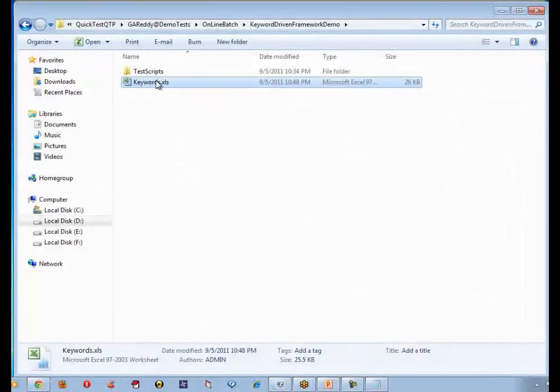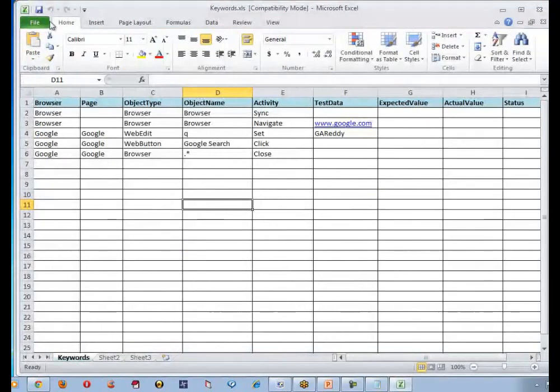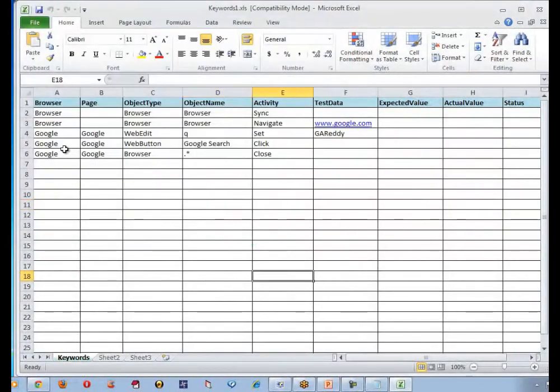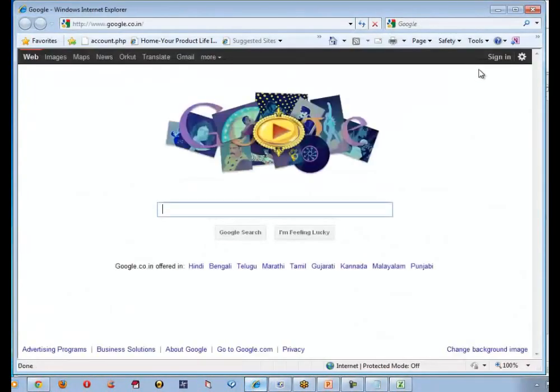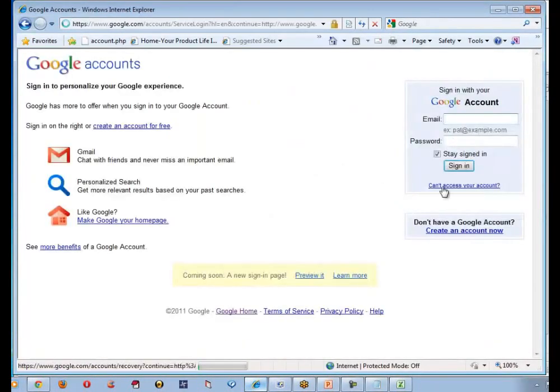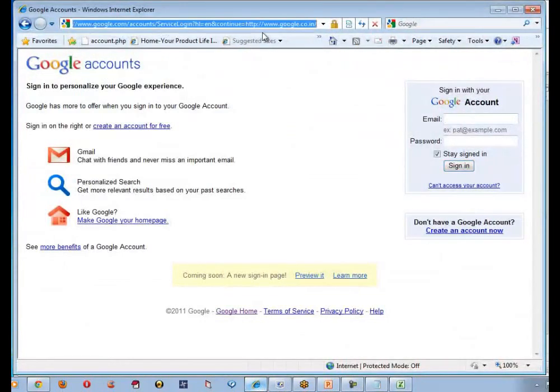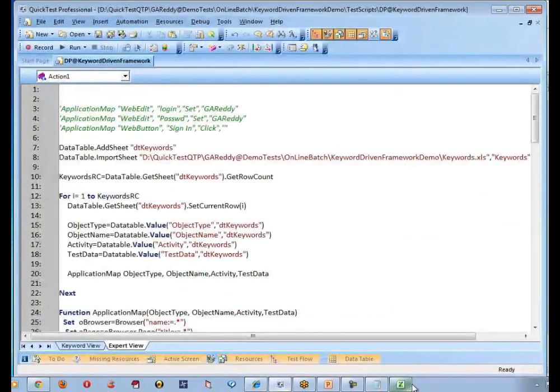Now let us go back to the same test. Let me open it. Let me save it as keywords 1. Okay, now I want to replace this. What can I replace now? Let's say I wanted to enter something on this, username and password. Okay. Now what is the browser sync navigate? So this time I wanted to say what is the URL. That URL is this, or let me say gmail.com directly.